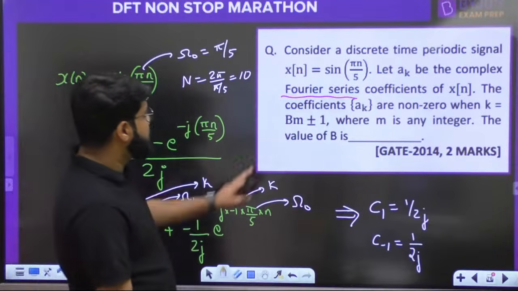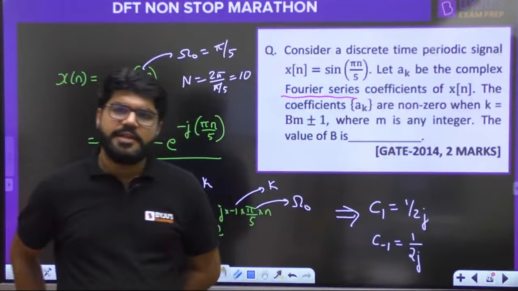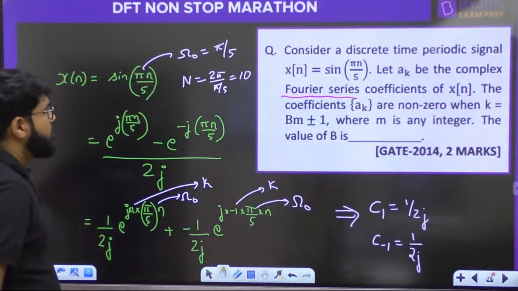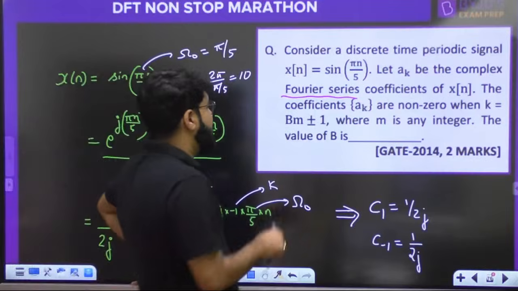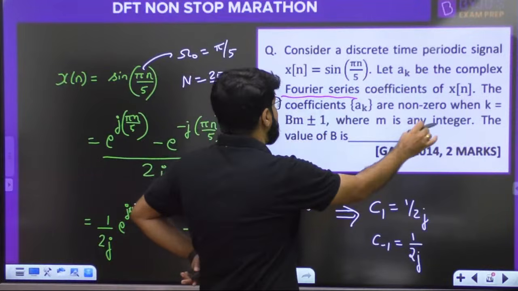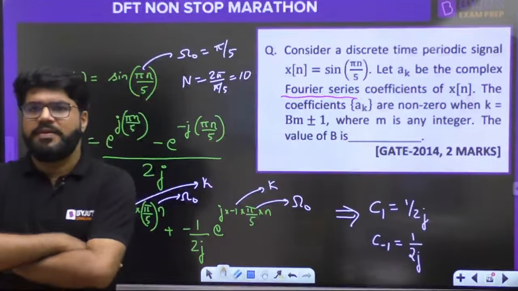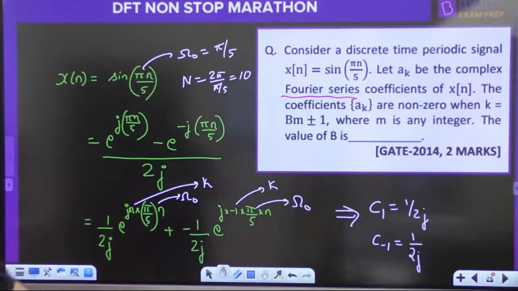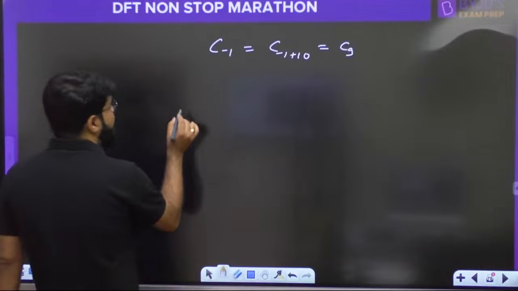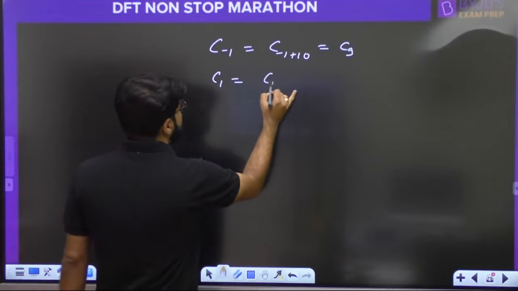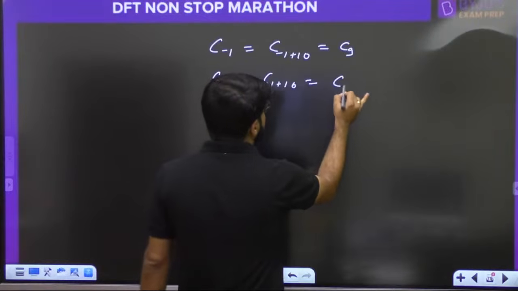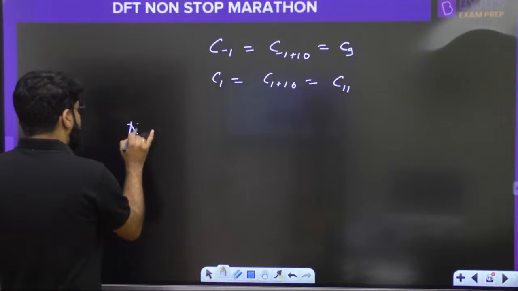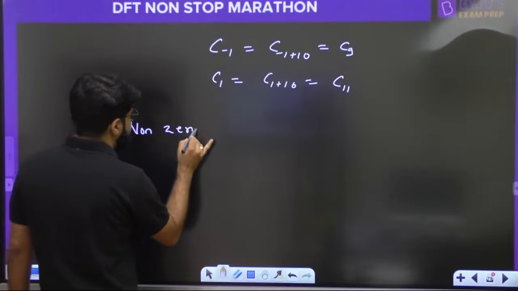So where m is any integer, what should be the value of b? Tell me now. The coefficients Ak are non-zero when k is bm plus minus 1, where m is any integer. What should be the value of b? Now I have the idea. C1 is C1 plus 10, that is C11. So what are the non-zero coefficients?